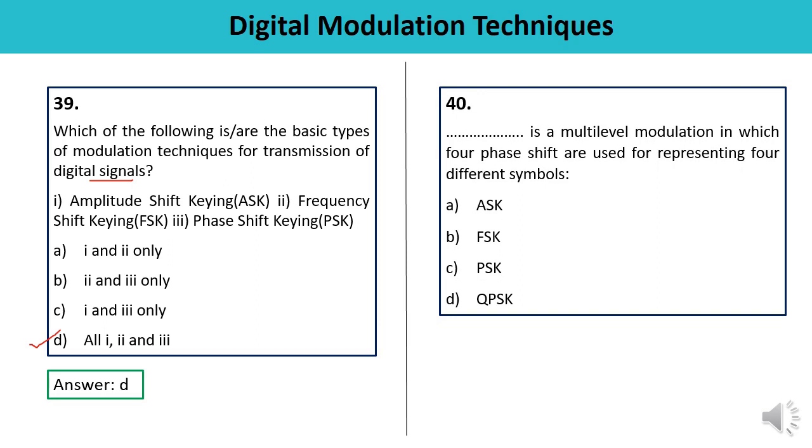Question number 40. In this space you have to pick the option. It is a multi-level modulation in which 4 phase shifts are used for representing 4 different signals, right? So just try to recall, 4 phase shifts are used, that is the case of quadrature phase shift keying. Answer is D.